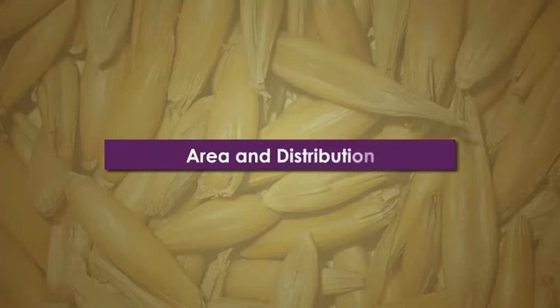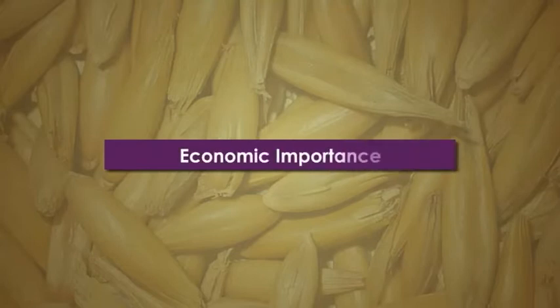Let's see about the area and distribution of oat. Oat is an important fodder crop of the world. Oat ranks around 6th in world cereal production statistics, following wheat, maize, rice, barley and sorghum. In India, it is grown in Punjab, Haryana, Jammu and Kashmir, Himachal Pradesh, Uttar Pradesh, Madhya Pradesh, Rajasthan, Maharashtra and West Bengal.